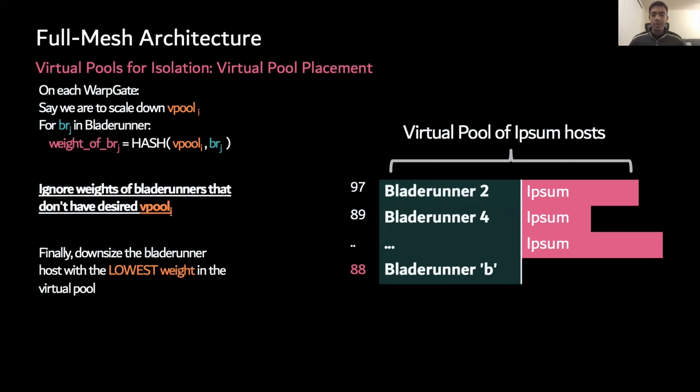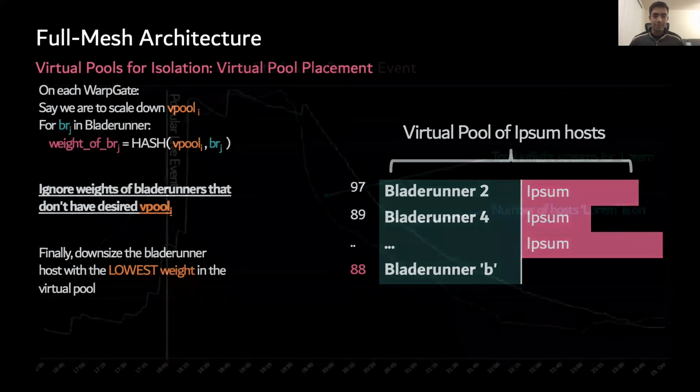It is worth noting that we picked the lowest weight here. This is done deliberately since it makes the scale up and scale down function like a stack, with the most recently scaled up Blade Runner to be the first to see scale down.